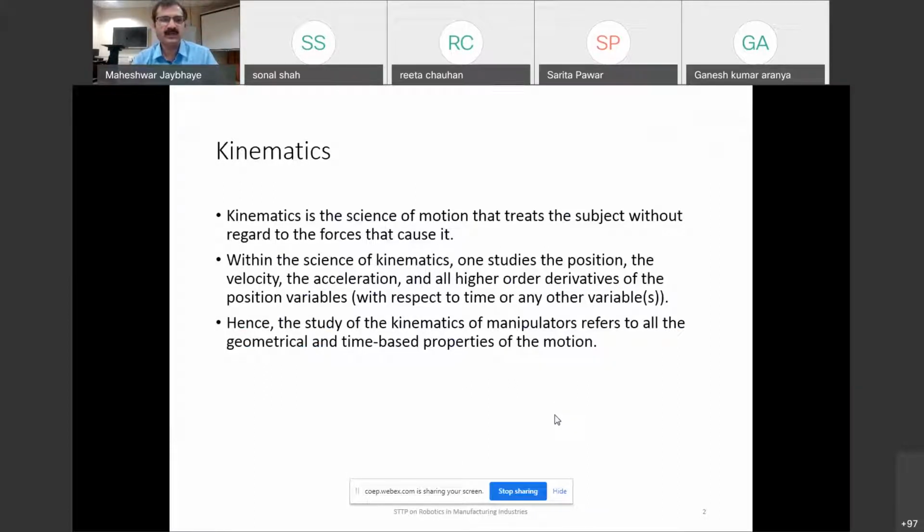Kinematics, what does it indicate? It is a science of motion that treats the subject without regarding the forces that cause it. So, what we are talking about is kinematics and dynamics. The kinematics part is only taking care of motions, movements, because we are programming the robot, we are moving the elements, we are moving the end effector from one position to another position. So, this movement which we are tracking or deciding, it all comes under the kinematic part.